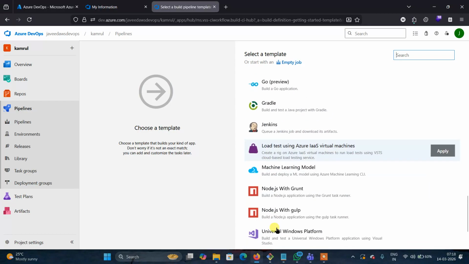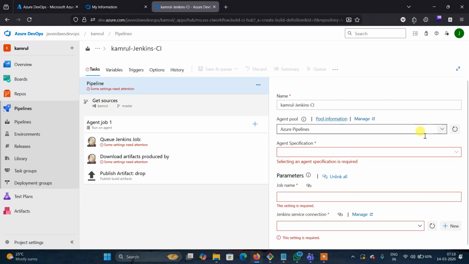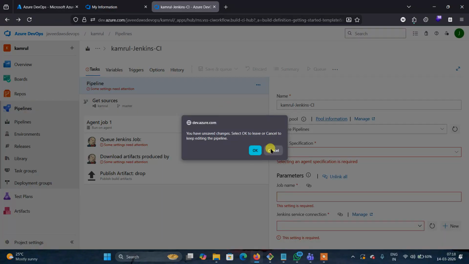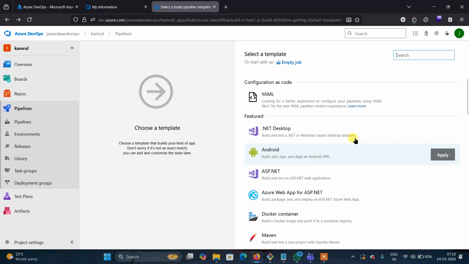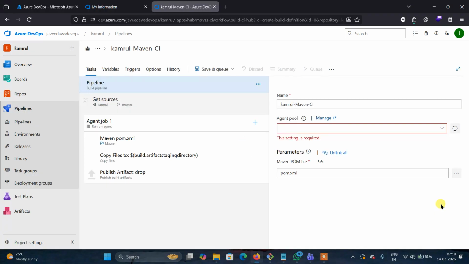There are other things also there. You can check here. You can take the Jenkins also. When you select Jenkins here, you can use Jenkins as a plugin. We don't need to install Jenkins here. Automatically one plugin will be there. We can select the Jenkins plugin and deploy directly from here.